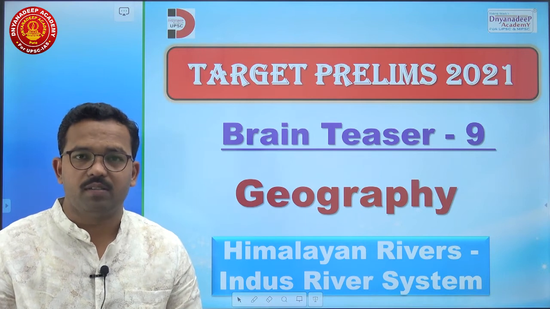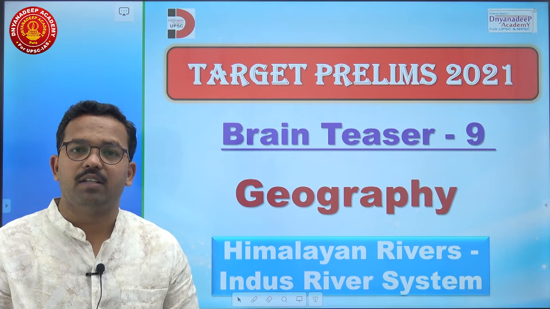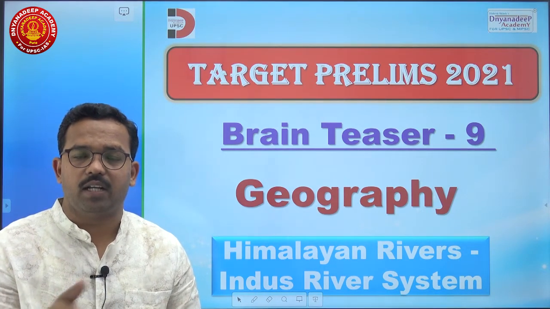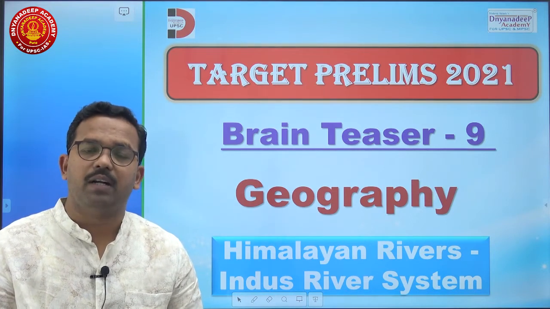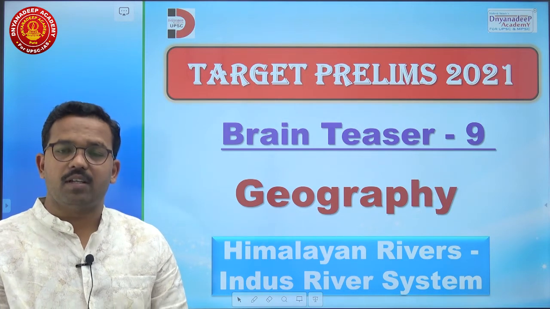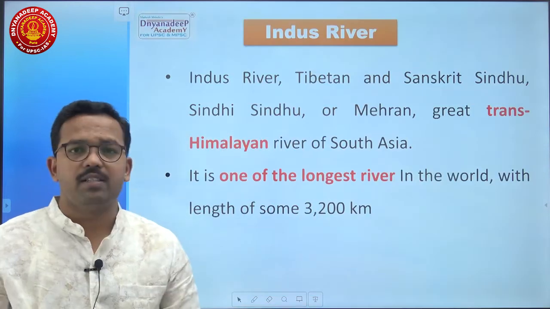Today we are going to discuss the brain teaser on Himalayan rivers. In Himalayan rivers we have the Indus river system and Ganga river system. So our target will be to discuss Indus river system. What all are the important parts of Indus river system? We will go for every point one by one. These are some of the important bits that you should know and these are important. Now let's see the first point.